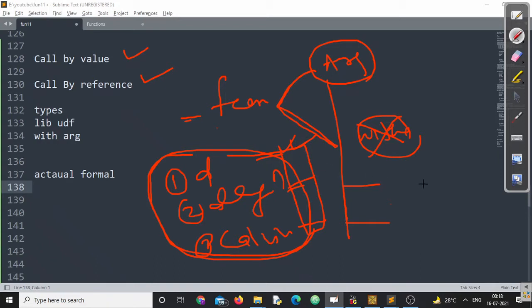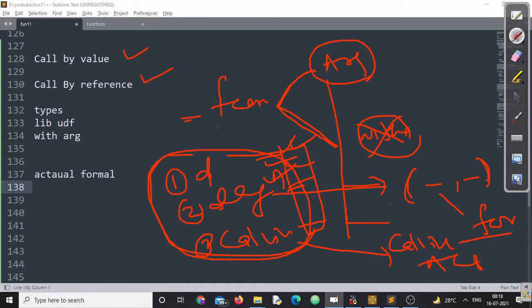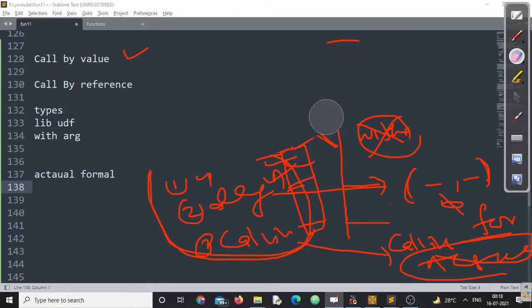So what I'm intending to say is, while defining the function, the arguments that we specify at the time of function definition are called formal arguments, right? And while calling the function, the arguments that we pass from the calling function to the called function are called actual parameters. You should understand these two terminologies, because throughout this video we'll be talking about actual arguments and formal arguments.